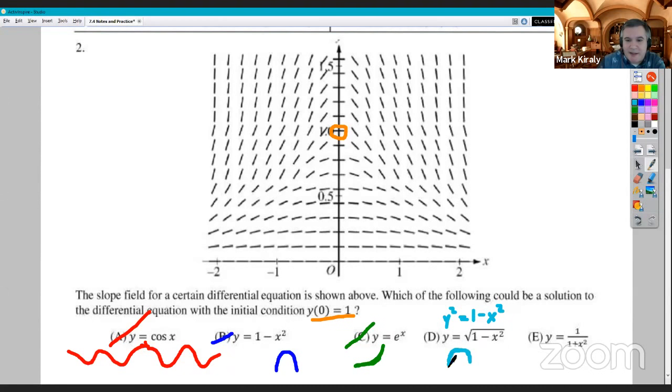This is more of a tent. But as best I can, it still obviously goes against the slope field down there. So we're left with E as our answer. Perhaps we can figure out exactly why. And this one, I'm going to actually try to use the pen.